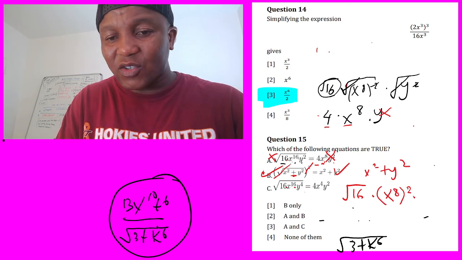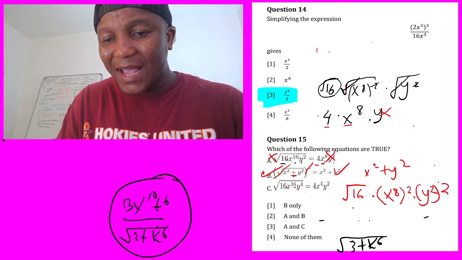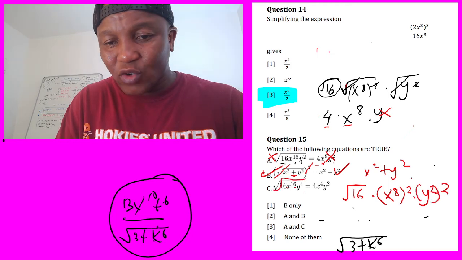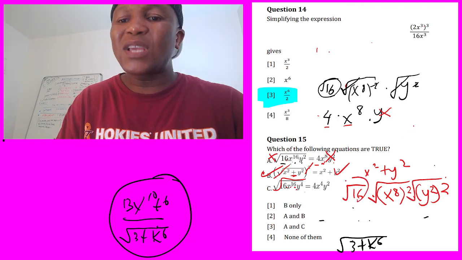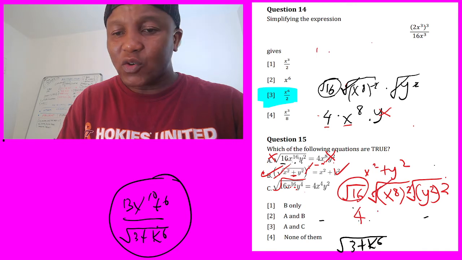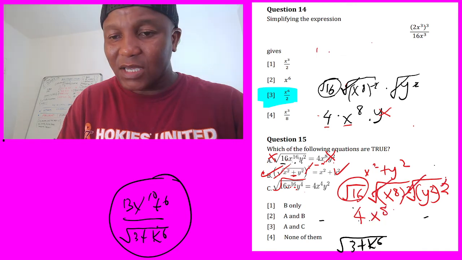Now let's go to the last one. It's going to be y, and then I'm going to put my 2 in here, 2 times 2, to make what? 4. But remember, this root is for all of them, so I can separate, because there's a multiplication between. Now, which number multiplied by itself equals 16? We know it's 4. 2 and the root go, x power 8. 2 and the root go, it's going to be y what? Square.